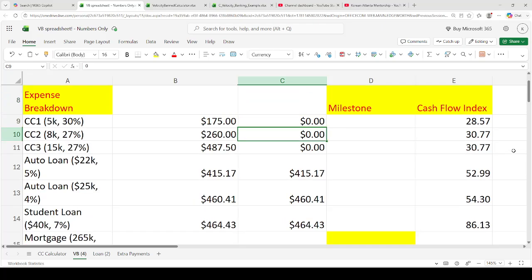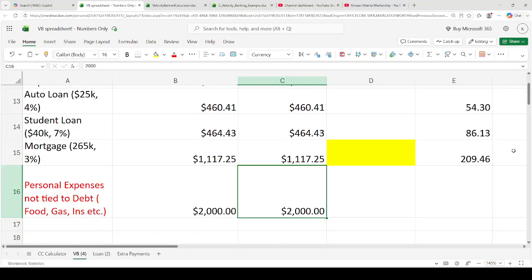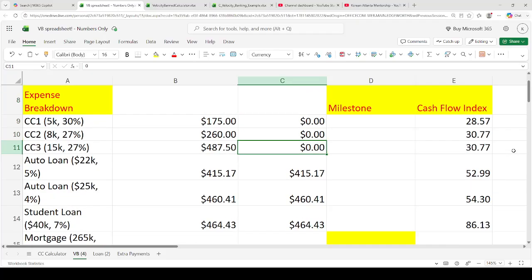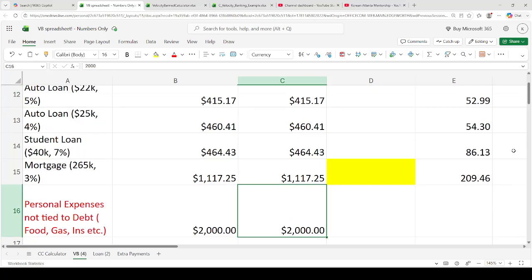So technically, it's still not a debt, or another way to think about it is like a one month interest free loan, right? Well, if you don't know what I'm talking about, just rewind and think about that a little bit. You pay for your food, gas, insurance, swipe it on a card, your statement comes out, and you have one month to pay it without getting charged interest at all, right? So that's the way I would do it. And then use the other cash from the line of credit to pay off these debts, okay?